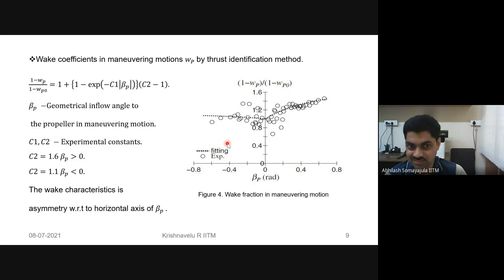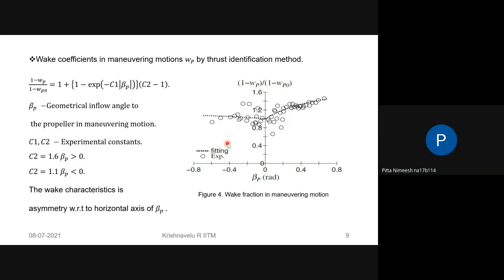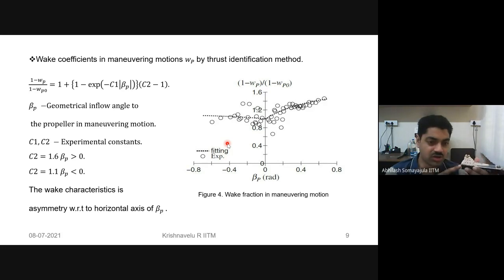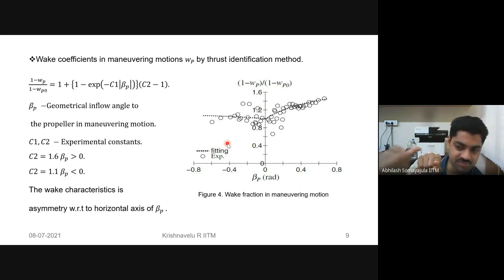Am I making sense? Yes, sir. So if I want the local inflow angle, the direction of the flow at that point, it is experiencing beta P as the angle at which the flow is coming to the propeller. Now the propeller is rotating one way, and in one case the flow is coming this way, in the other case the flow is coming from this way. But it is rotating in one direction.